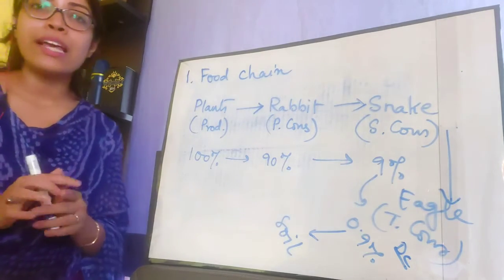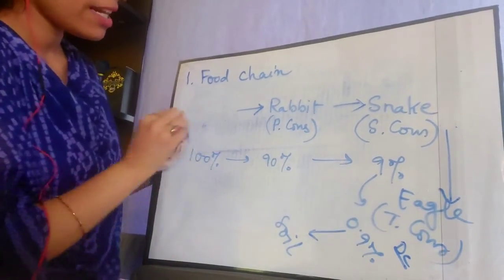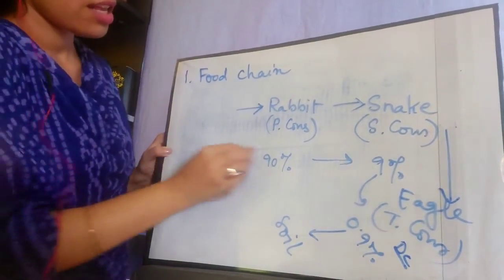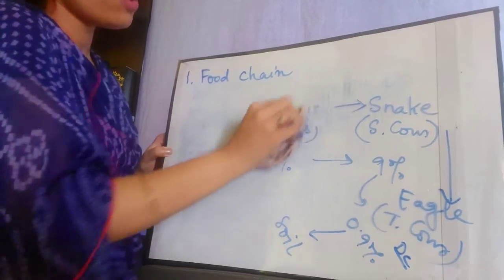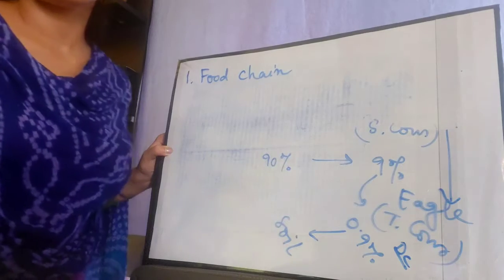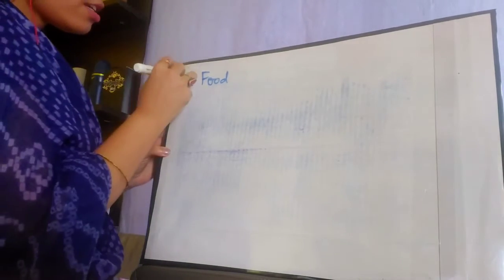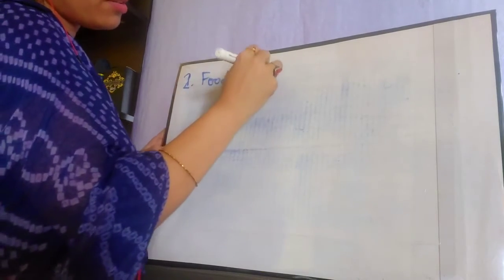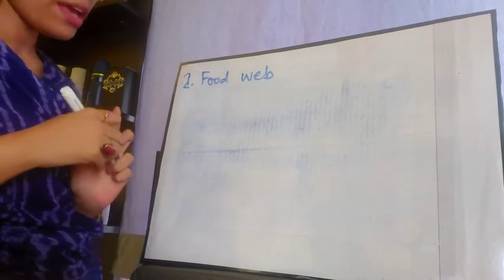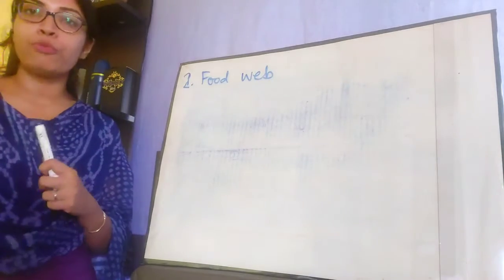Now the next topic that we are going to talk about is food web. Before that, let me rub this so that I can explain to you what food web is. Okay, I am done rubbing. So let's write here food web. Food web is the more realistic type of food chain.